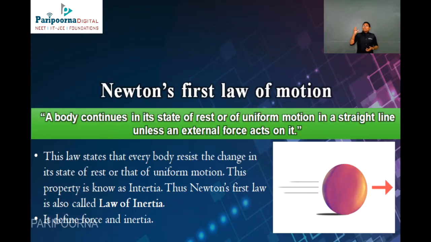Likewise, if a ball hits a glass window, what will happen? It will damage the entire glass window. It will not damage only a portion the size of the ball. So the total window will be damaged. But in the case of a gunshot, the glass window will be damaged only to the size of the bullet that has gone from the gun. So these are the examples of the first law of motion.